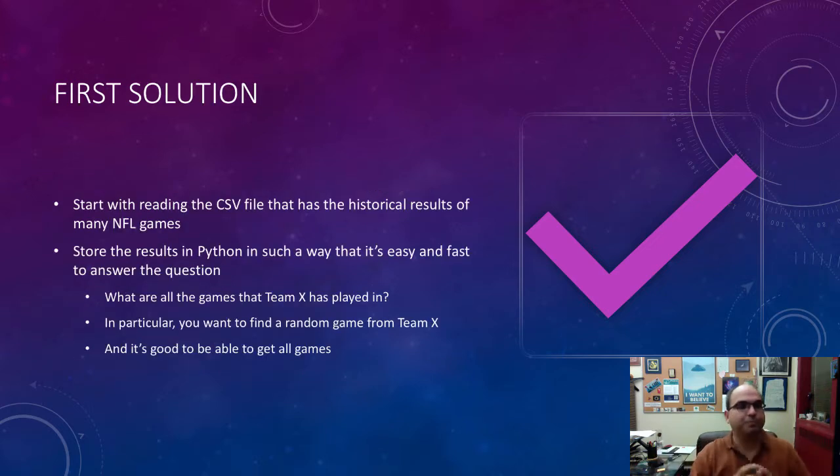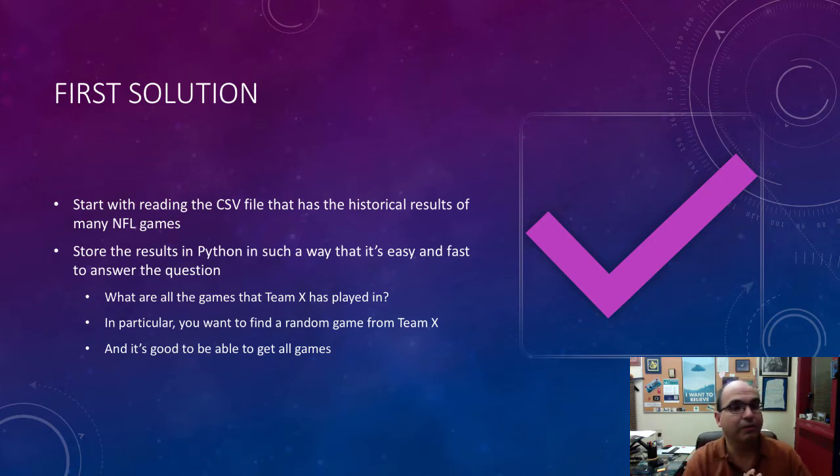So here's the first solution, right? So the first solution is this. We're going to read that comma separated value file. In fact, we'll do that for both solutions, right? But we're going to go ahead and read that. And then we're going to store it in Python in a way that's fast and easy to process. Okay. So again, this is typical when we're doing data science. A lot of times we have to get the input data and then massage it in some way so that we can actually process it in better fashion. Okay. So we're going to process it based on these questions, right? These are the questions that I know you're going to have to answer in your code. So might as well use that to design our data structures.